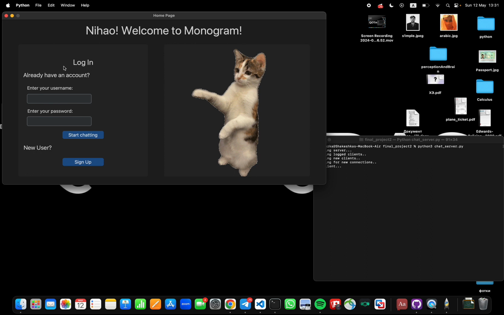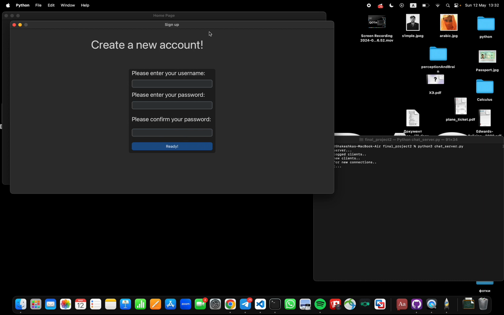On the left side, you see login. On the right side, you see a funny cat. The login frame gives us the opportunity to log in and to sign up if you don't have an account. So let's imagine that we don't have an account. So we go to the sign up page.